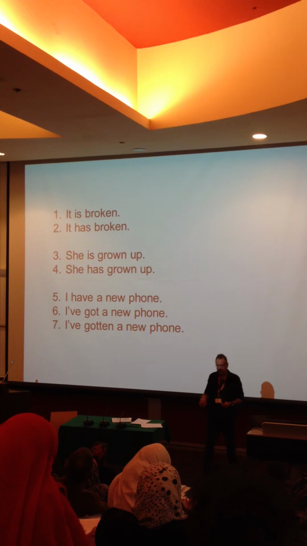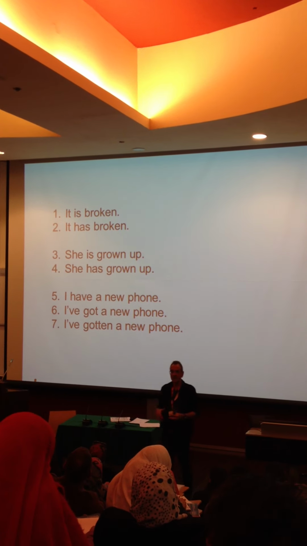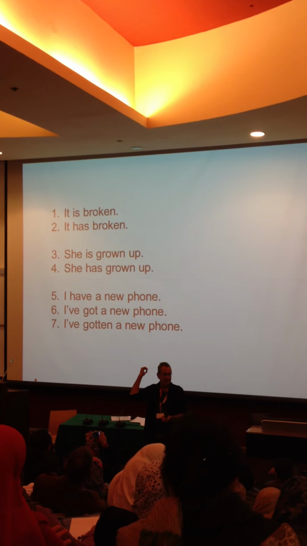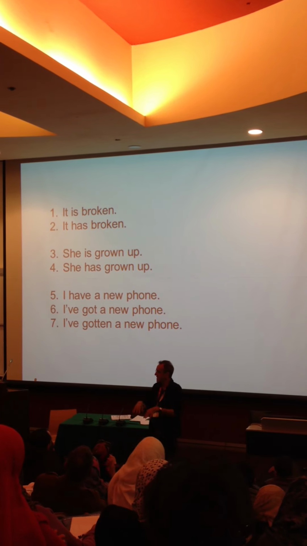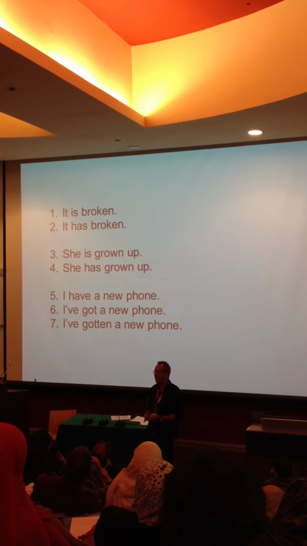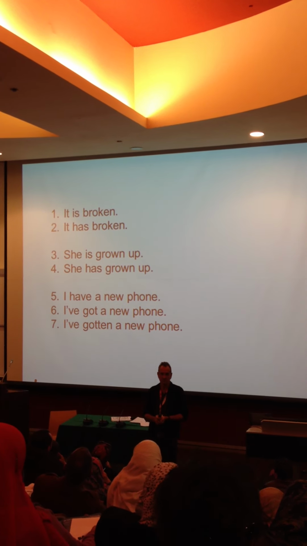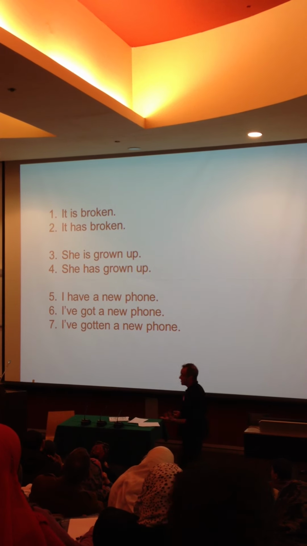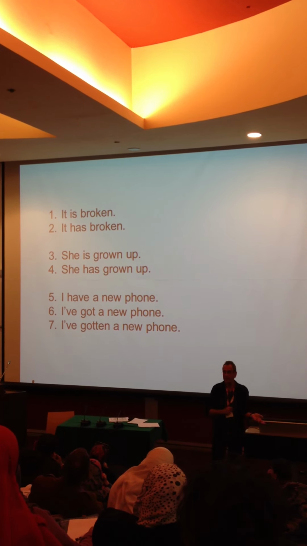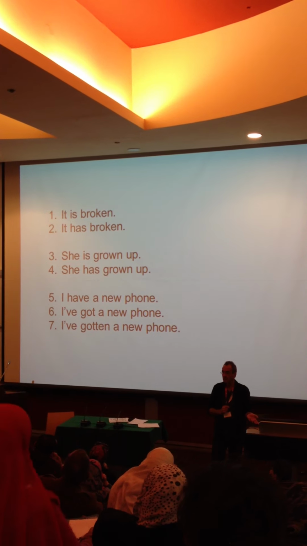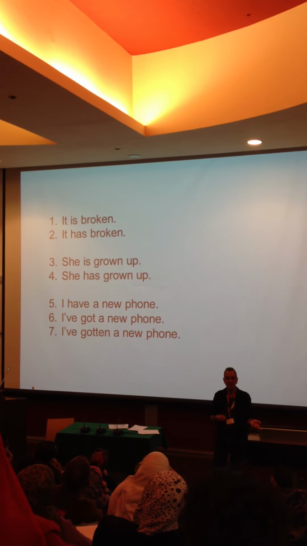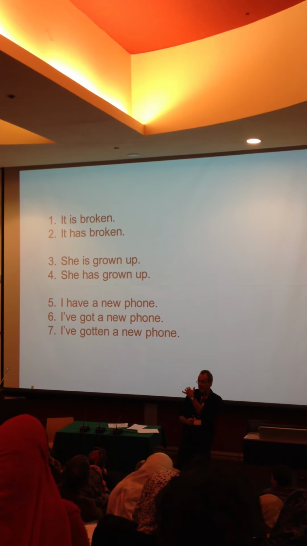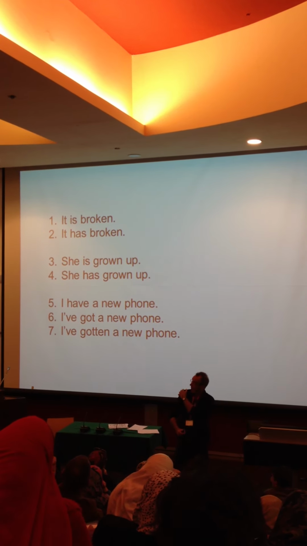Similarly, it is broken, and it has broken. Now the result is the same, but now what we're saying is, we know that sometime in the past this happened, and this is the present result. It has this quality of brokenness. And it's still broken. That's why we use the present. She is grown up, and she has grown up. Same thing. The meaning is very, very similar. She is grown up now. She's grown up now. She has grown up. But when she has grown up, we're sort of like, what's the aspect we're looking at?